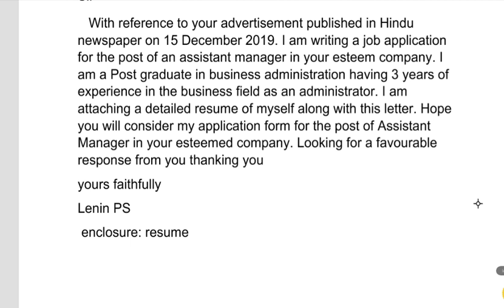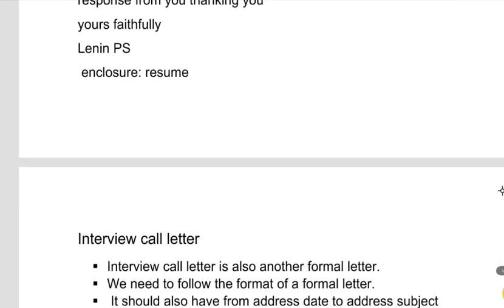So that is about it, and I have included the enclosure also. Enclosure: resume. I am attaching my resume along with this letter, which I have already discussed in the content. So at the end of the letter also we need to mention the enclosure, resume. So this is the format of writing a resume covering letter when we are submitting a resume to a company. So I think it is clear to you now.